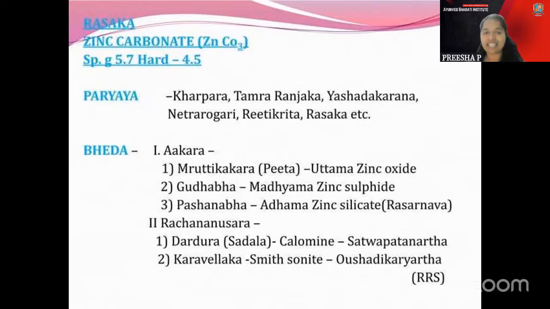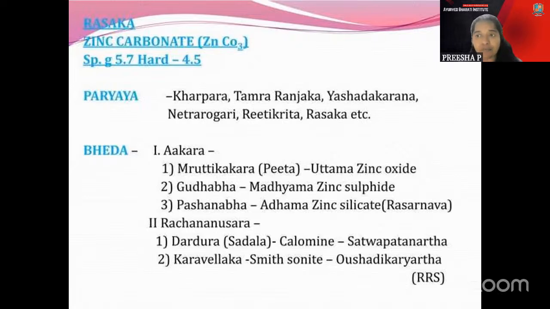Then coming to the types, there is Mritikagara, Gudaba, and the Pashanabha, which is told there. Mritikabha is called as zinc oxide part. And Gudaba is called as the zinc sulfide part there. And Pashanabha is called as the zinc silicate part according to Rasarnava, which is told there. And in that one, I think Mritikaba, Gudaba, Pashanaba.